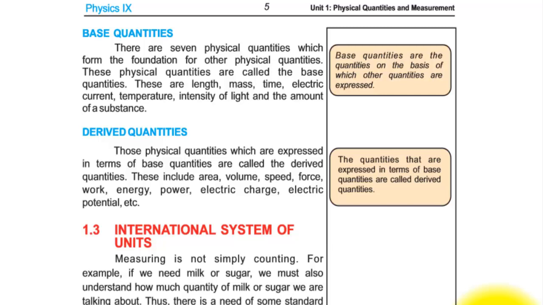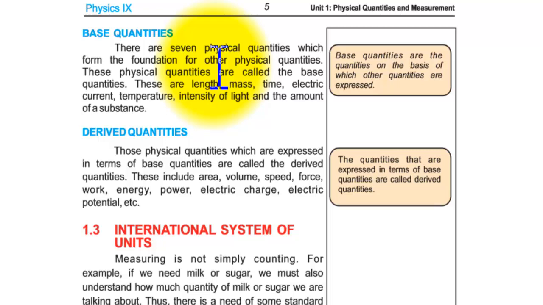So in this video the topic is base quantities and derived quantities. So make sure to learn on that. Base quantities: there are 7 base physical quantities which form the foundation of physical quantities. So we have 7 types of quantities, and they are also called base quantities.